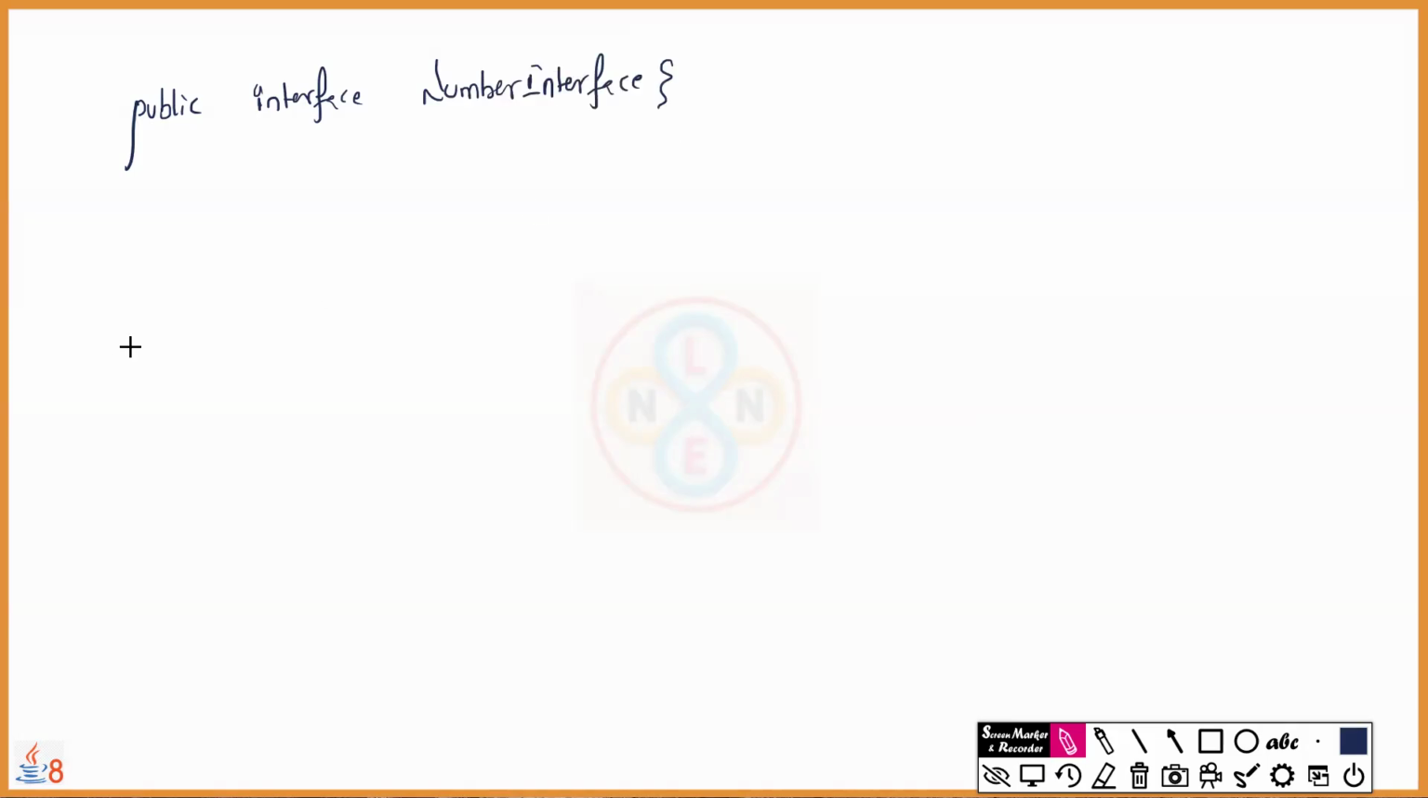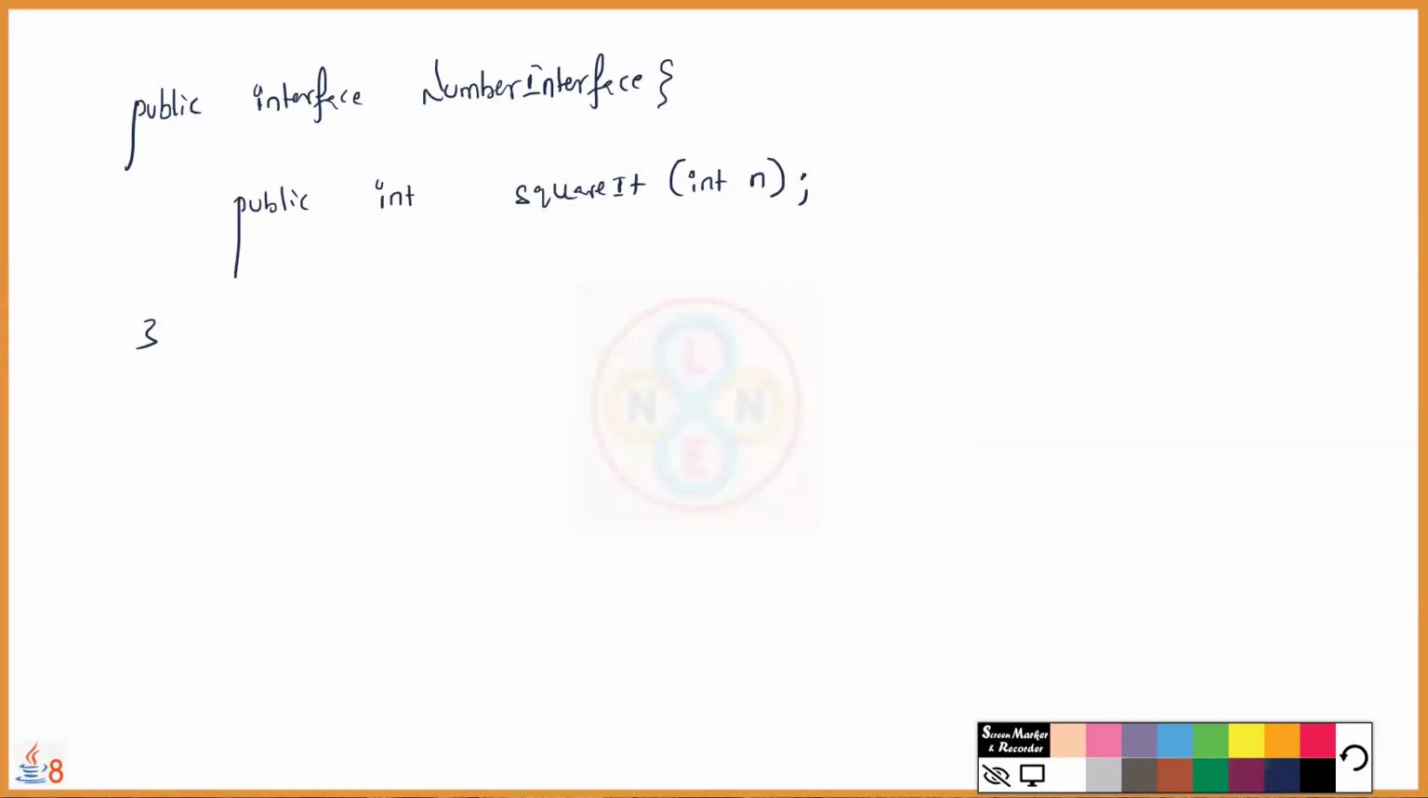And inside this interface, can we add one abstract method? Yes, we are allowed to add public. Then the return type I'll keep as integer. Then a method name of programmer's choice, say squareIt, followed by one integer input to square the number. Because this is an interface with one abstract method, it's allowed to declare this as a functional interface.